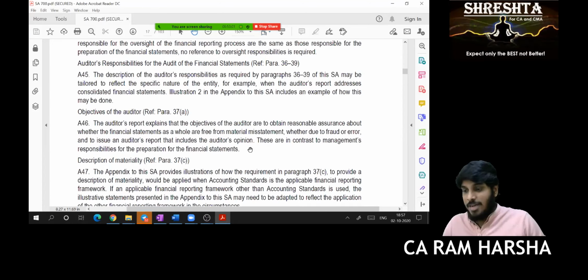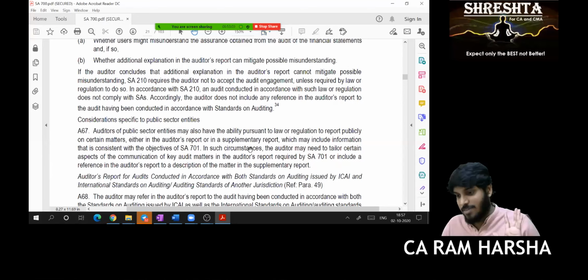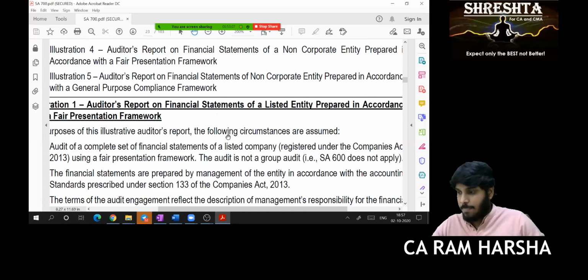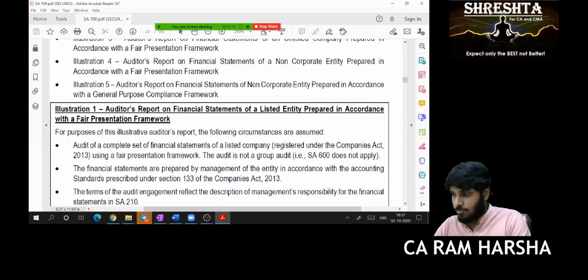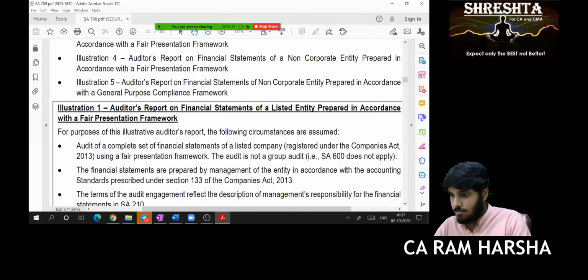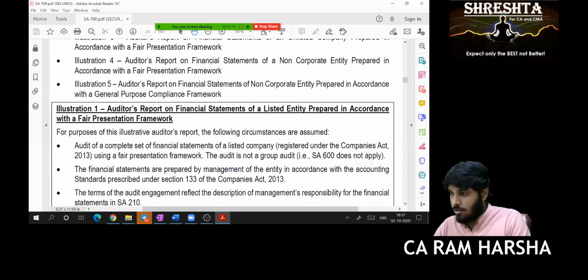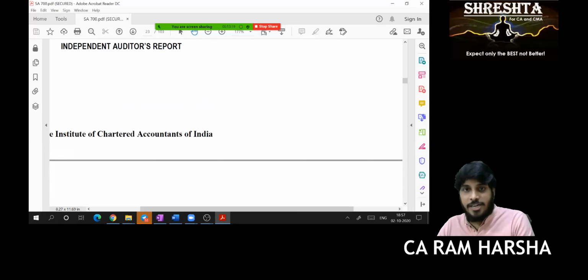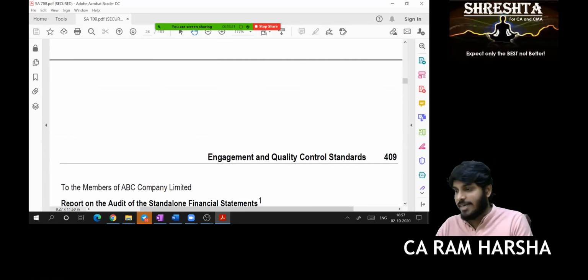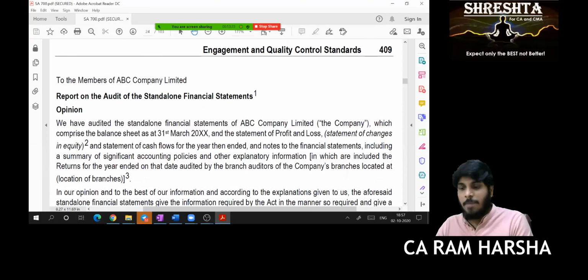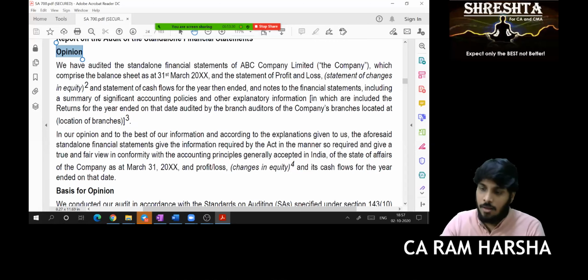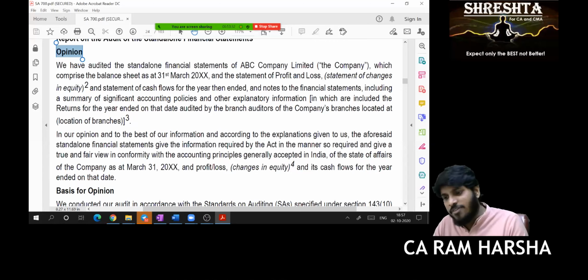SA 700. First I'm opening the illustration under SA 700. This is the illustration. Independent auditors report is the heading, title. Correctly used. Addressing to the members. Correctly used. First paragraph is the opinion para. They are also using a simple side heading, opinion para. Which opinion would they have given?